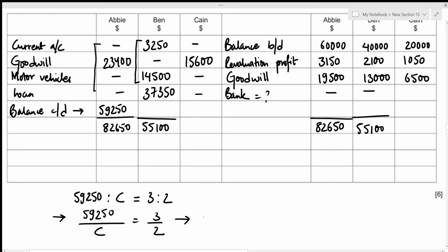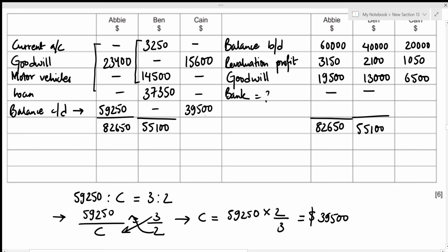Now in order to figure out the value of Kane, that's just going to be 59,250. The division here goes as a multiplication, so that's times 2, and the multiplication here goes as a division, so that's by 3. So the closing balance for Kane's capital account is just going to be 59,250 times 2/3, which is going to be 39,500. So we can write it down as the closing balance right here.